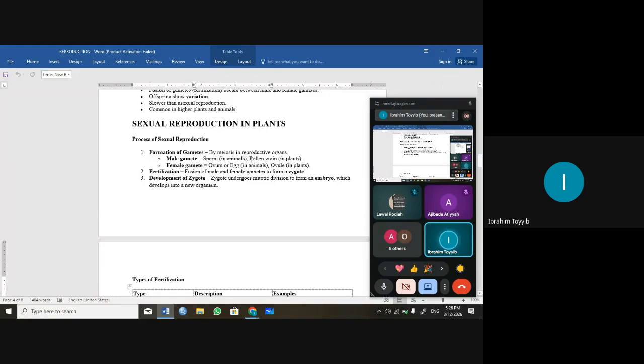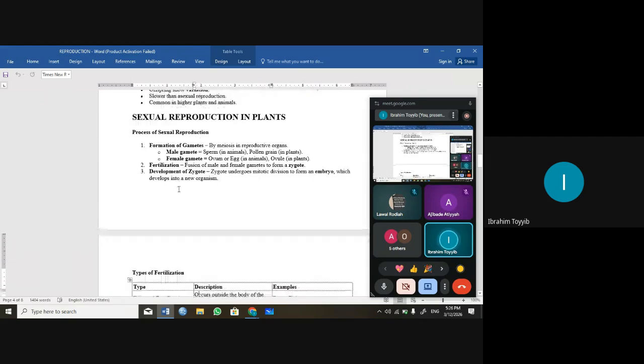You can see that pollen grain is also found inside the anther. That's why I say that pollination is the transfer of pollen grain from the anther to the stigma. Then fertilization will occur, the fusion of male and female gametes to form a zygote, and development of the zygote by mitotic division to form an embryo, which develops into a new organism.